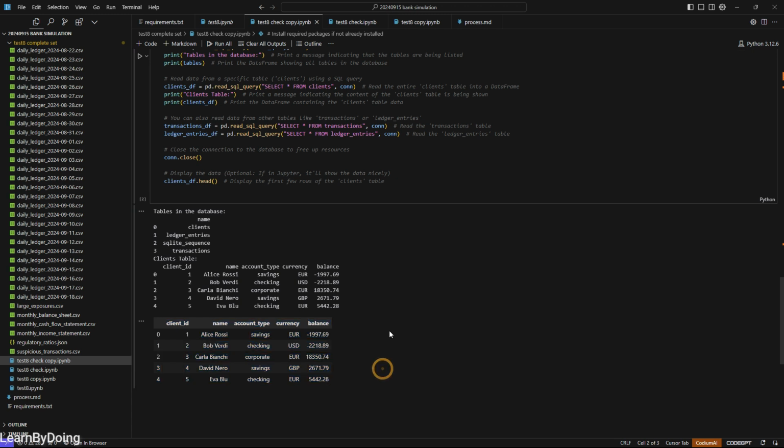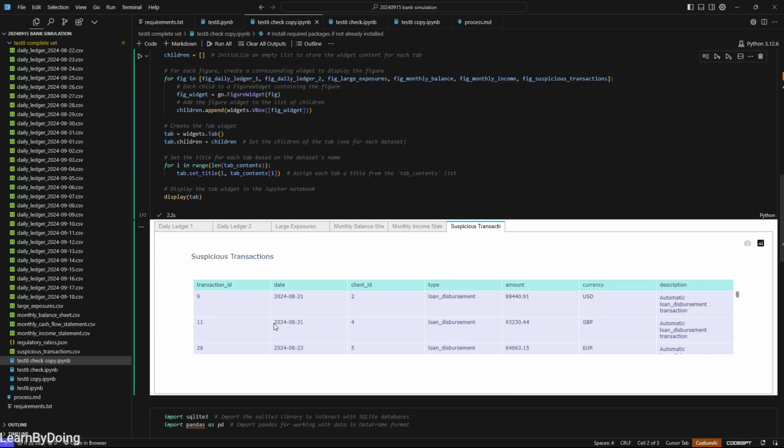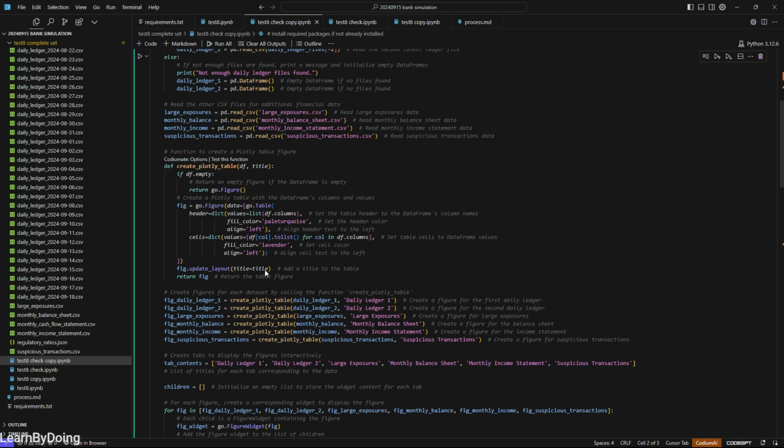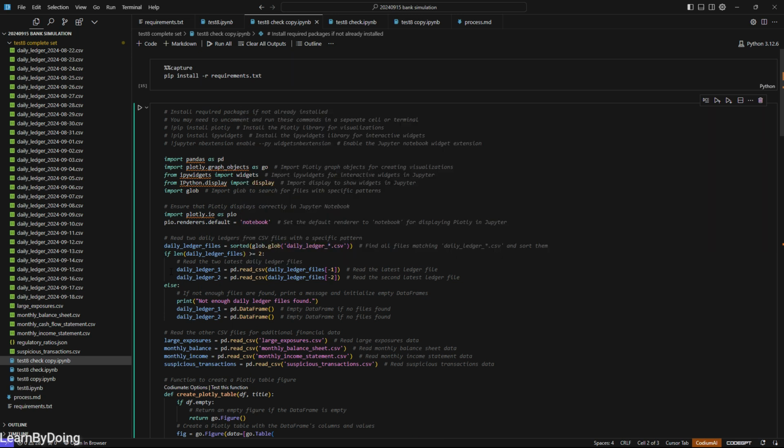As you can see, this program simulates different clients, account types, currencies, and balances. So it looks okay. I do encourage you to try to apply this to your own use case and simulate the operational workflow of any organization or any type of workflow you want to simulate.